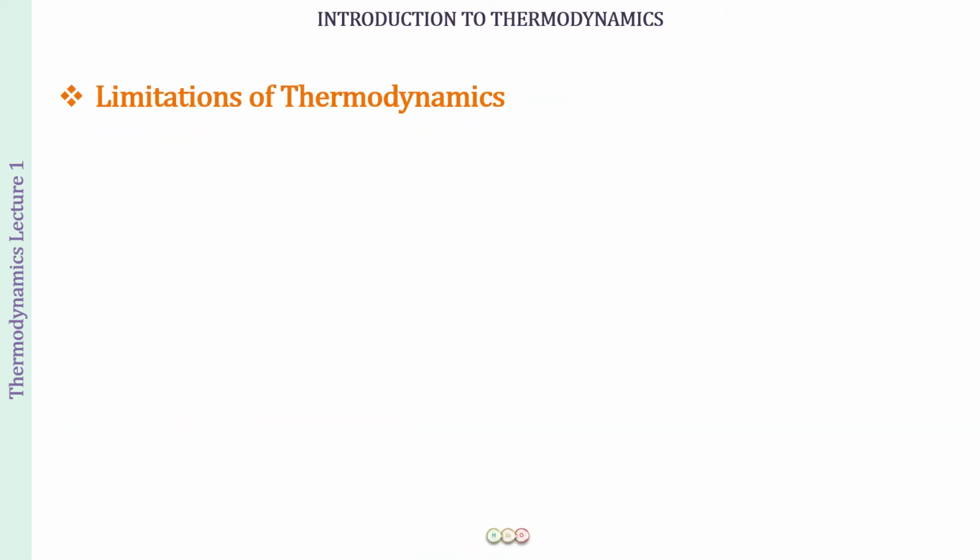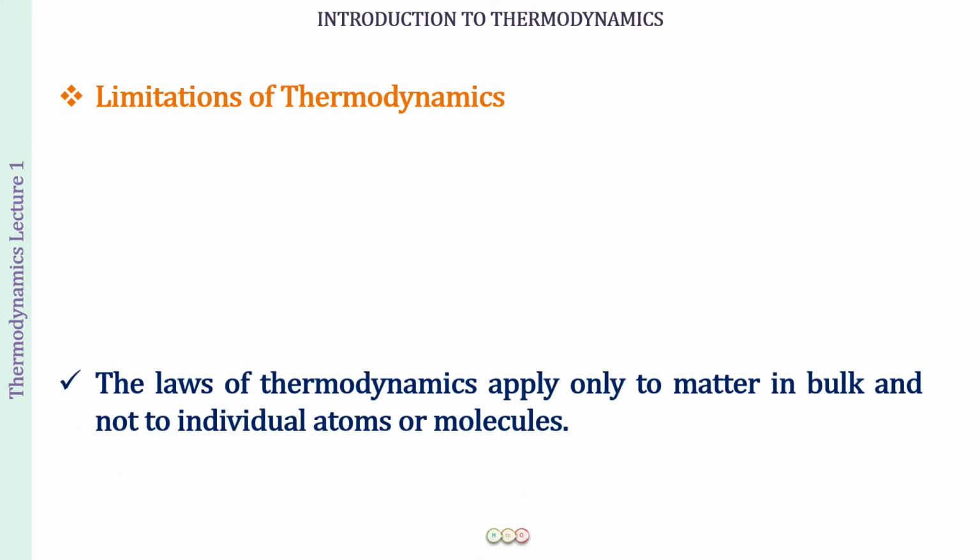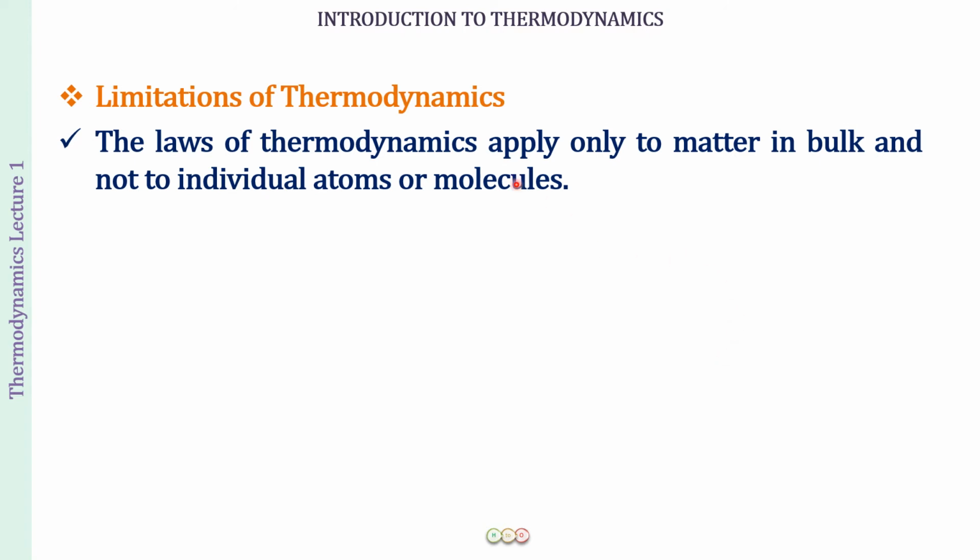Now thermodynamics has many advantages, but along with that, there are going to be a few limitations also. First of all, the laws of thermodynamics apply only to matter in bulk and not to individual atoms or molecules. So you have to have a large collection of atoms and molecules, for example, elements and compounds when they are reacting, and then we will be applying the laws of thermodynamics. But we cannot apply them to an atom of a certain element or a molecule of a certain compound. So it has to be matter in bulk when we are going to apply these laws of thermodynamics.